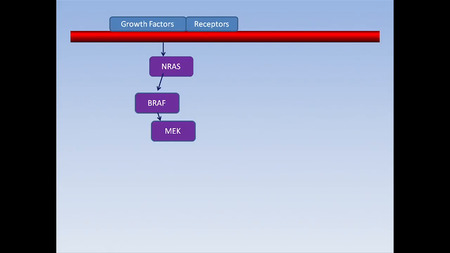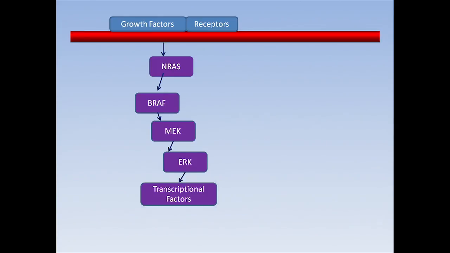The BRAF can then stimulate MEK. The MEK can then stimulate ERK. Once this pathway is upregulated, it will cause upregulation of the transcription factors, which will then cause the cell to proliferate. This pathway is also very important because it controls another pathway which is very important in melanomas, which is the PI3K pathway.